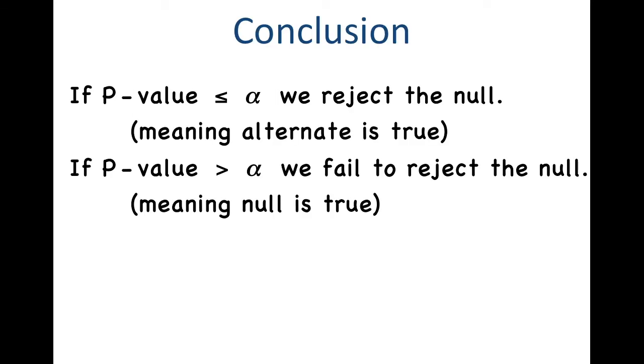The conclusion is the same. P-value less than or equal to alpha, we reject the null. P-value greater than alpha, we fail to reject the null. And just remember which statement we're considering true in each situation. If we reject the null, the alternative is true. Fail to reject, the null is true.